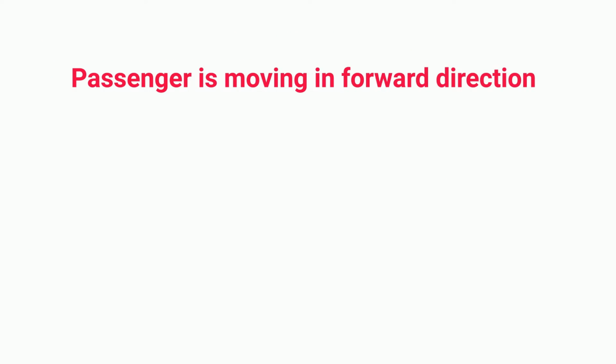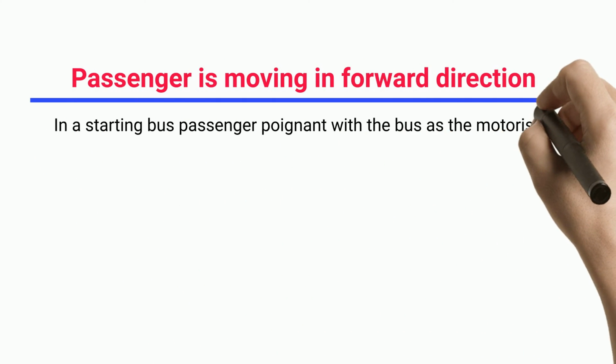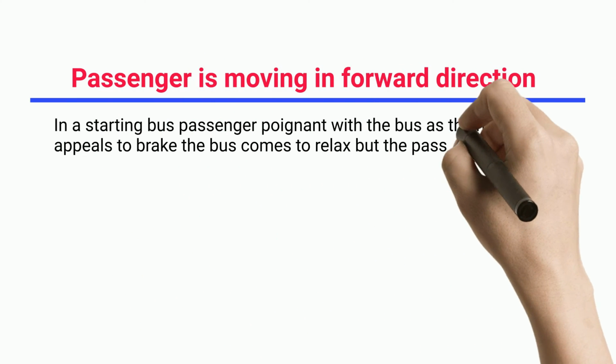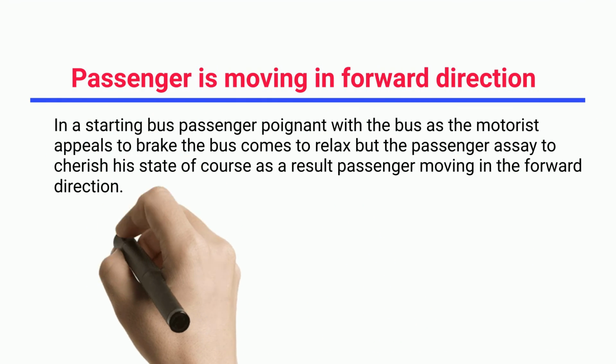Passenger is moving in forward direction. In a moving bus, the passenger moves with the bus, and as the driver applies the brake, the bus comes to rest, but the passenger tends to maintain his state of motion, as a result the passenger moves in the forward direction.